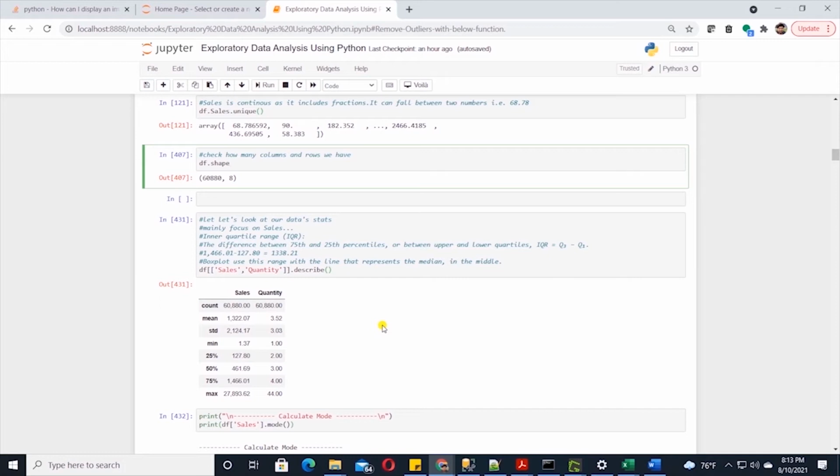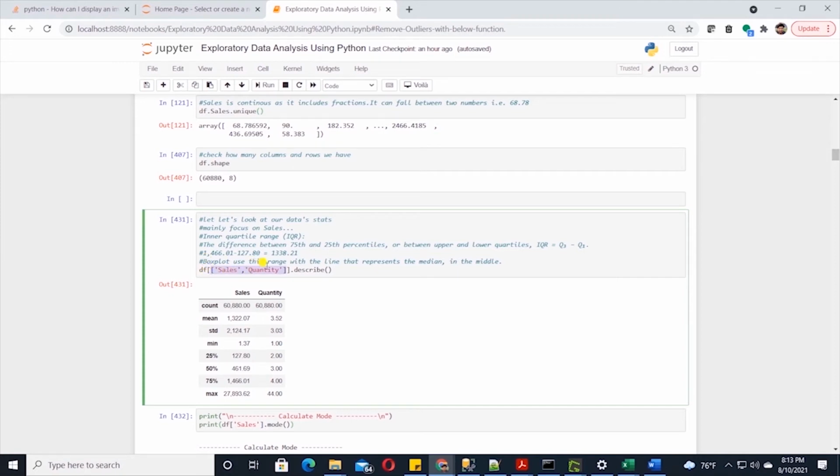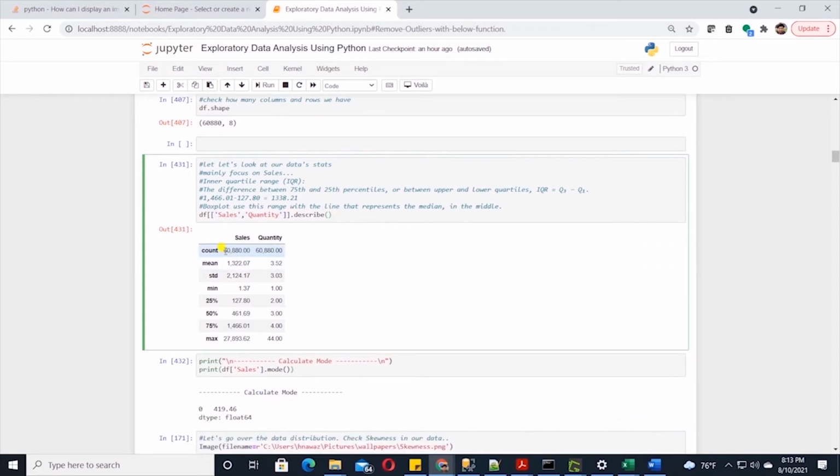Let's take a look at some stats about our data. Stats are mainly for numeric variables, so I am going to only look at 2 numeric variables. We'll pass sales and quantity in square brackets. We will call the describe method on the data frame with these columns. This will print the statistics of sales and quantity. Let's examine the stats. First is the count. It tells us we have a count of 60,880 rows, and the sales mean value is 1322, and this gives us the min and the max values.